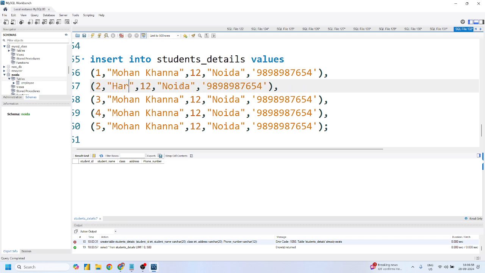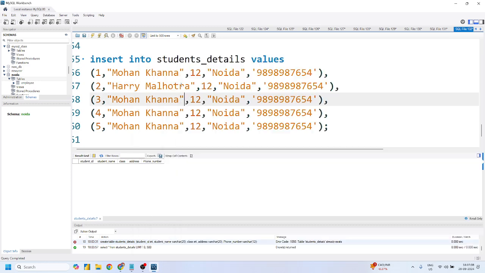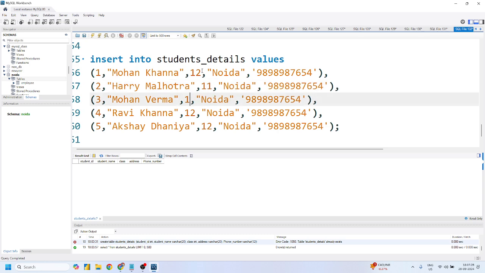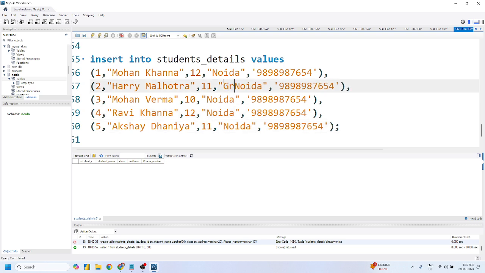I'll just simply change this. Harry Malhotra, Malhotra, Malhotra, right? Mohan Verma, Ravi Khanna, Akshay Dhania, right? Akshay Dhania is the title, okay? And the class is 11th, 10th, 12th, and 11th. Perfect, Mohit, yes or no?